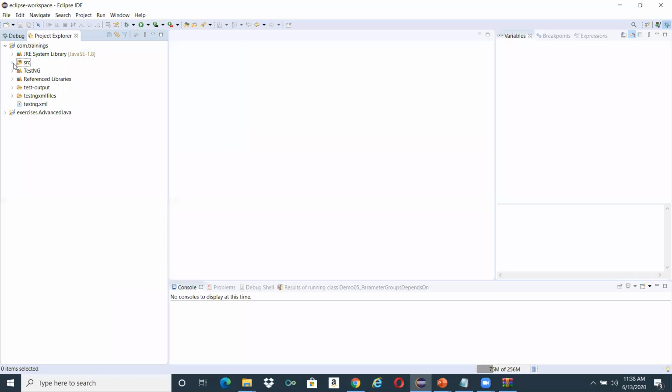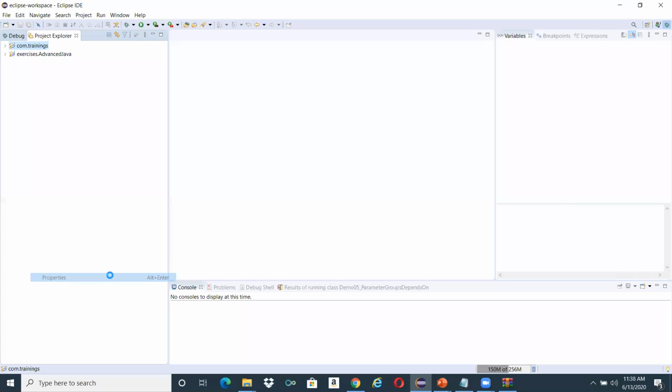Once you create a package on this project, you need to create the actual .java file. So this is the .java file. The basic setup goes like this: once you have Eclipse in place, create one Java project and right click on it.